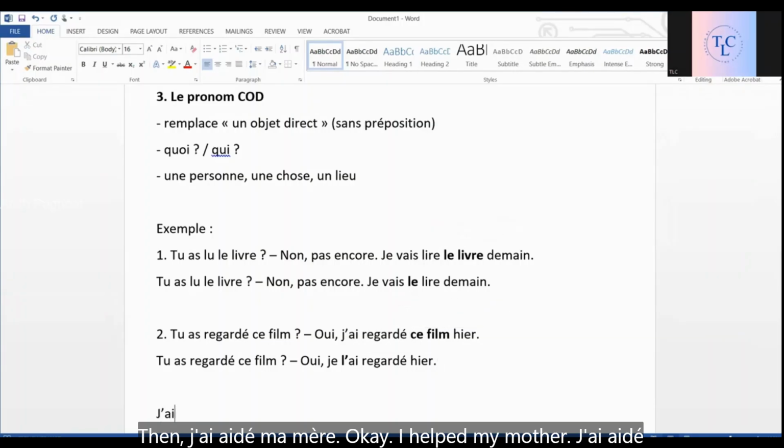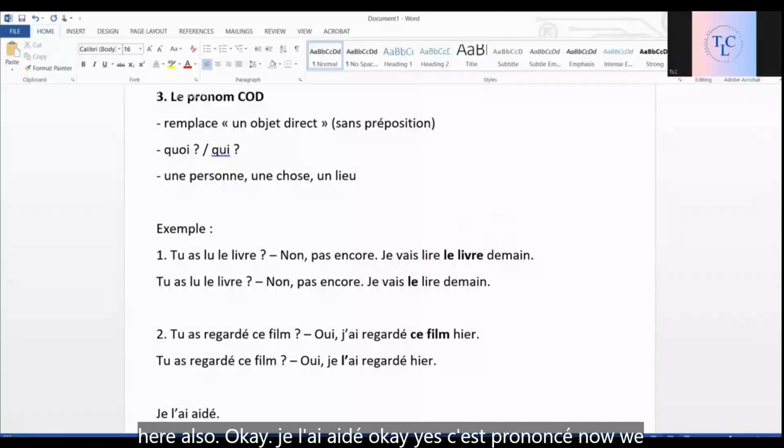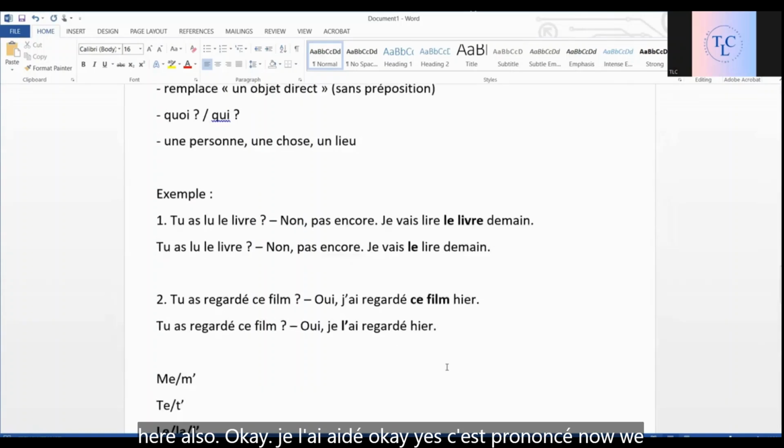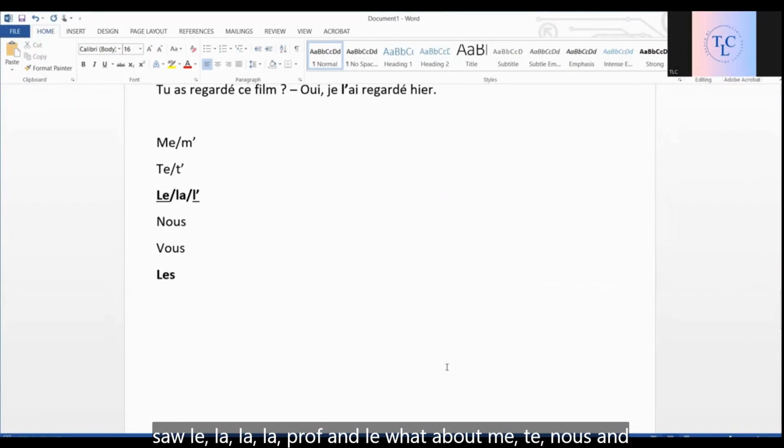Then, j'ai aidé ma mère. Okay, I helped my mother. J'ai aidé qui? Ma mère. So this is direct. So we'll use pronom COD here also. Je l'ai aidée. Yes. C'est pronom COD. Now we saw le, la, l'apostrophe and les. What about me, te, nous, and vous? For that, let's take direct examples. There, we don't need repetition.